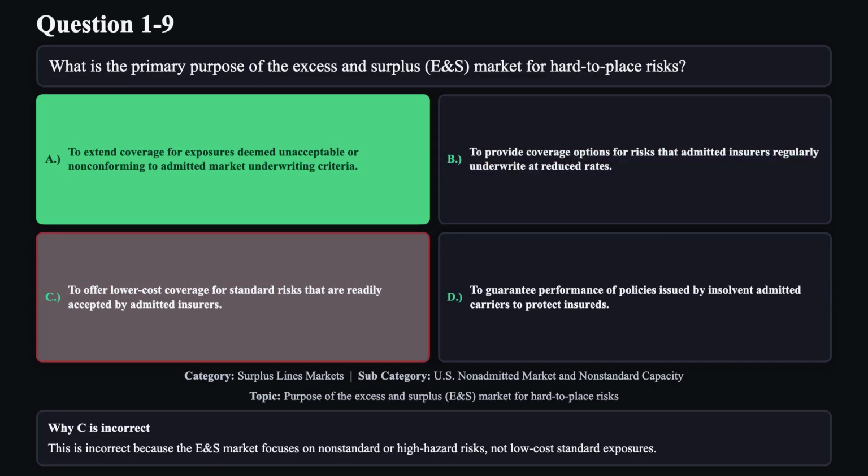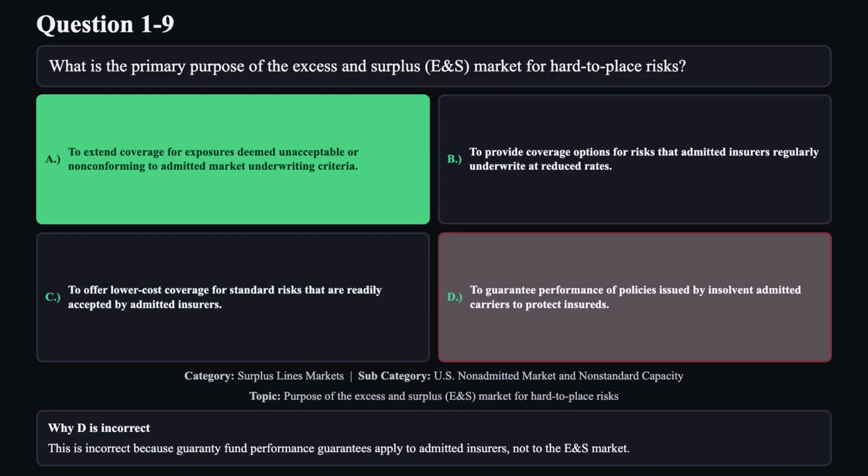Reason C is not correct. This is incorrect because the E and S market focuses on non-standard or high-hazard risks, not low-cost standard exposures. Reason D is not correct. This is incorrect because guarantee fund performance guarantees apply to admitted insurers, not to the E and S market.